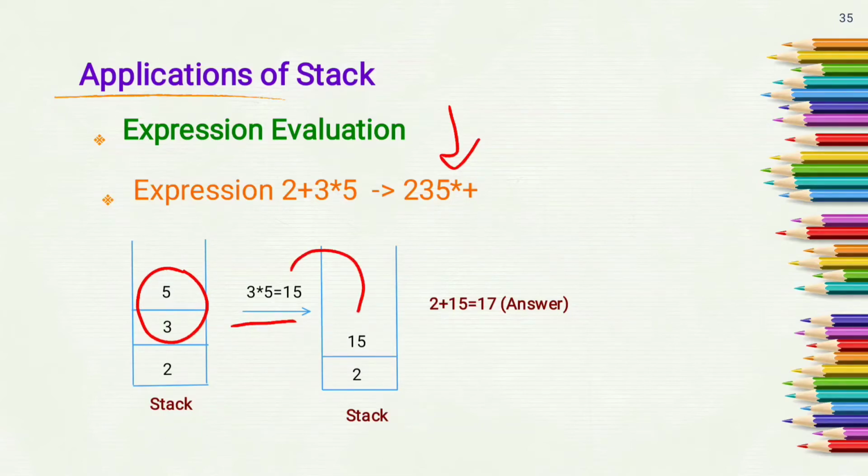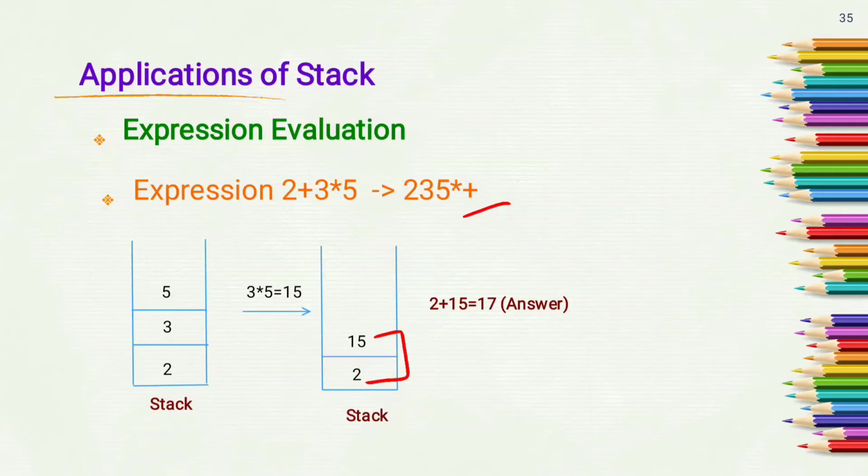Again this result we have to push into stack. Next operator is plus, then we have to apply 2 plus 15, the result is 17. The result of this expression using stack we get 17. Without stack we can also get 17. How? First we have to multiply these two operands 3 and 5, we get result 15 and then we have to add 15 plus 2, 17, as we know that multiplication has higher precedence over plus.